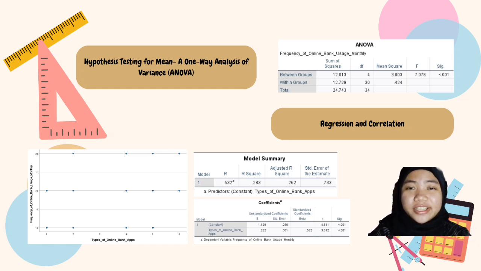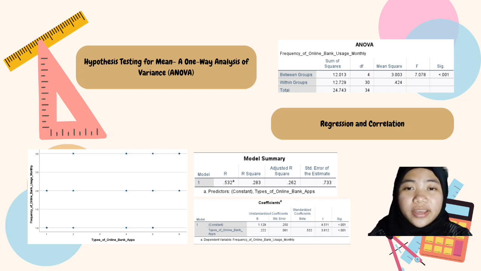For regression and correlation, the third objective is to figure out whether there is a relationship between the type of online bank application and the monthly frequency of online banking apps usage among the respondents. The scatter diagram illustrates the data points representing the type of online banking apps on the x-axis and the frequency of online bank usage monthly on the y-axis. After examining the scatter plot, it can be concluded that there is a relationship or correlation between the type of online bank apps and the frequency of online bank usage monthly.